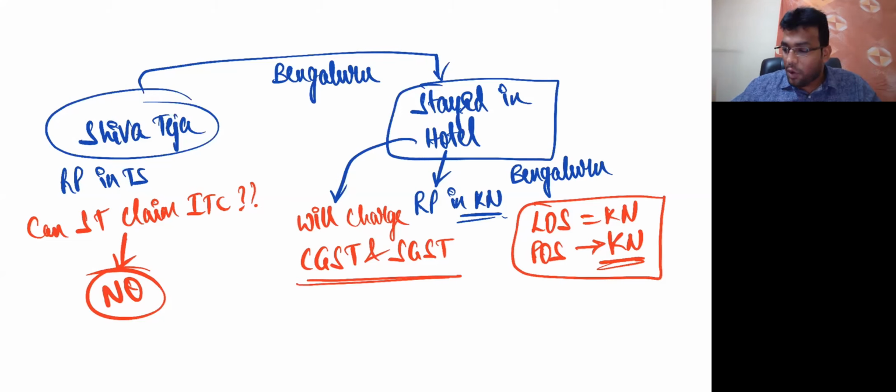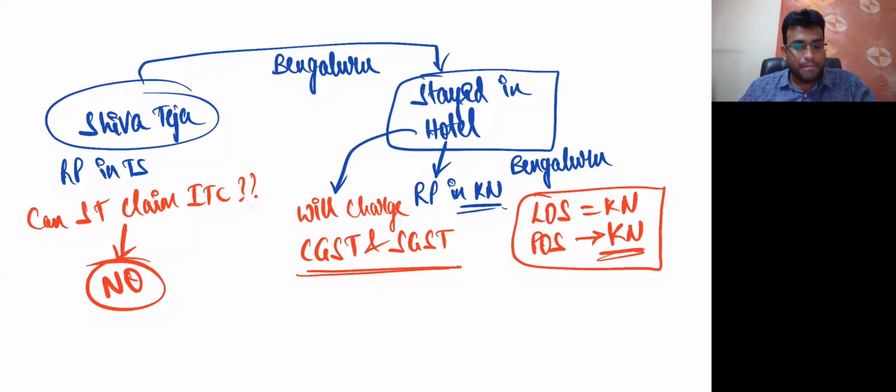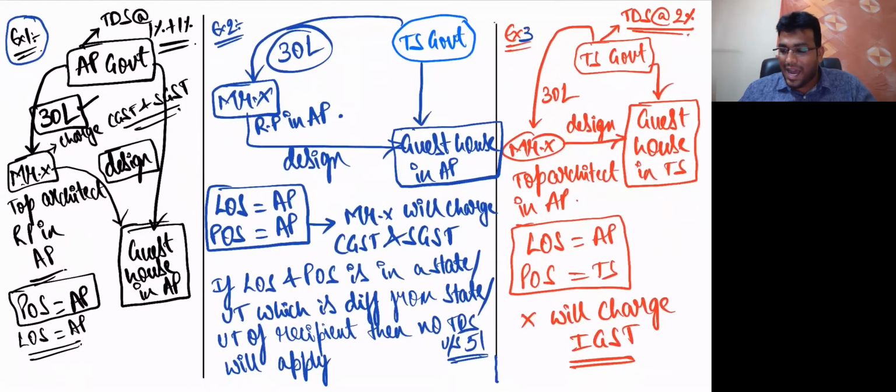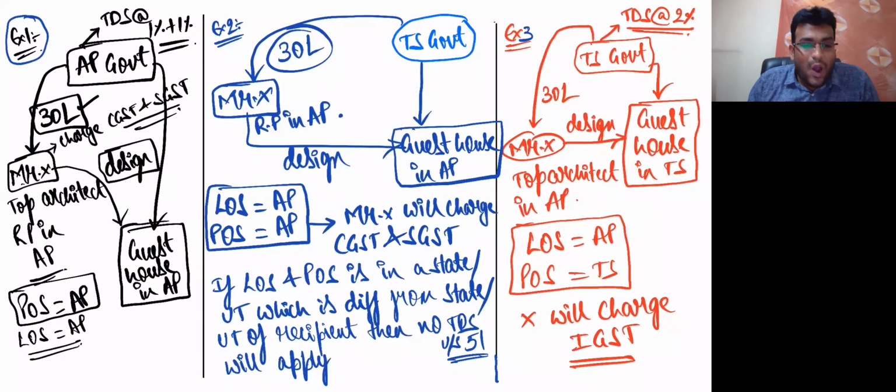my dear friends, going back to my 3 examples what I wrote. Example number 1, what was charged? CGST, SGST, all 3 are in the same state. In that case, TDS provisions are applicable. In example 3, what is there? IGST is there. There also TDS is applicable.